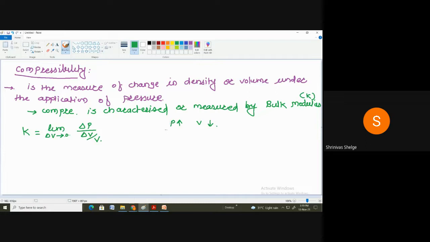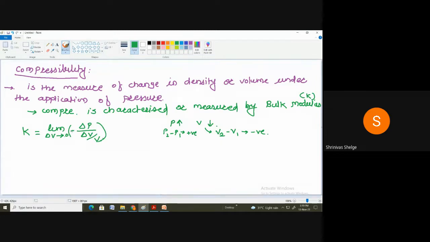So when we increase the pressure, final pressure minus initial pressure will be positive. But whenever there is a decrease in volume, final volume minus initial volume will be what? Negative. So therefore we have to put the negative sign here. Why are we putting the negative sign? Because delta P is positive and delta V is negative. When we don't put this negative sign, the value of K will be negative, and in compressibility there is no meaning for the negative sign. So to cancel out that negative sign, we have to put this negative.